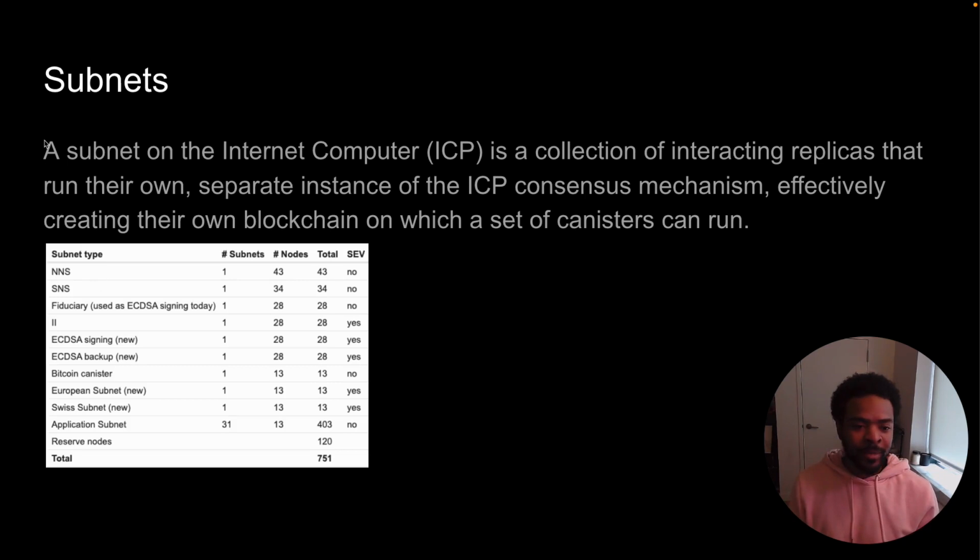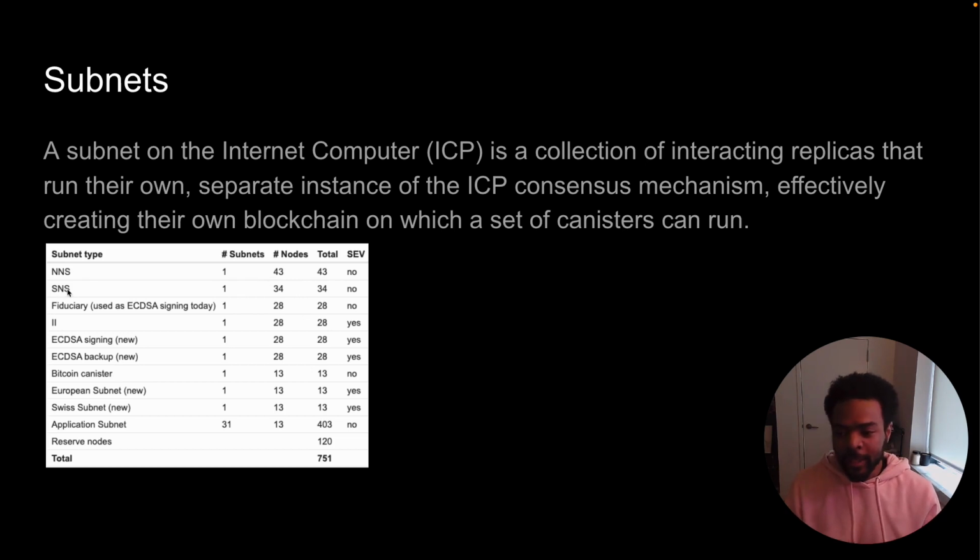Right, and then next we have subnets. So a subnet, as I mentioned, is a collection of nodes. They run their own instance of the ICP consensus mechanism, essentially creating their own blockchain, like I mentioned. And then there are a few different types of subnets. So we have the NNS subnet, which is the largest one and consists of 43 nodes. The short reason why it has so many nodes is that this is the critical infrastructure of the Internet Computer network. So it is very crucial that it remains operational and is not vulnerable to attacks. Having more nodes makes it more difficult for any set of nodes in the subnet to gain control.